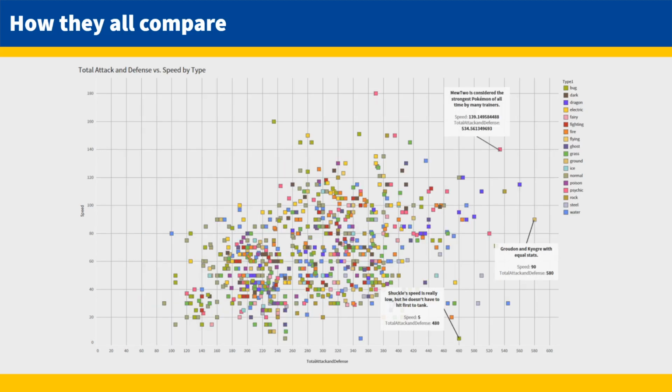I did the same chart with speed and attack and defense. We see here that Shuckle's speed is very low, but in order to tank, you don't need to go first. Looking at these two charts can help a trainer see how their Pokemon or Pokemon they're interested in compare against the whole as a population. Overall, in these two charts, we can see that there's a definite trend of weak to strong Pokemon with a few exceptions. We can easily see which Pokemon would be beneficial in battle and which would not. The outliers with the higher numbers should be investigated further as to how they could be used to balance a strong team.